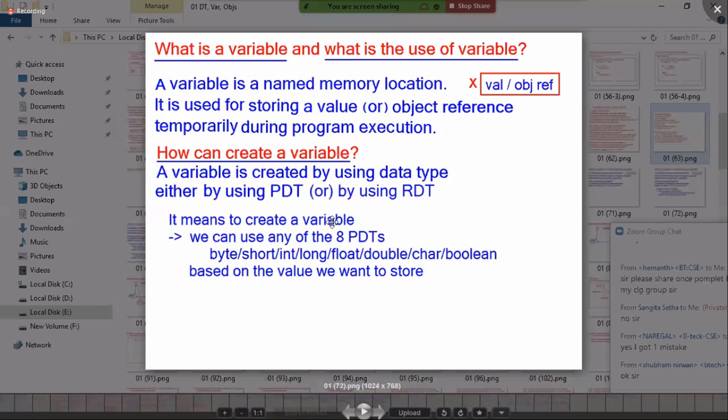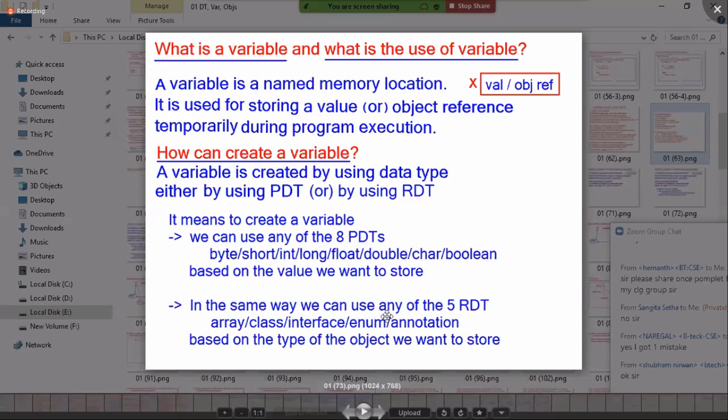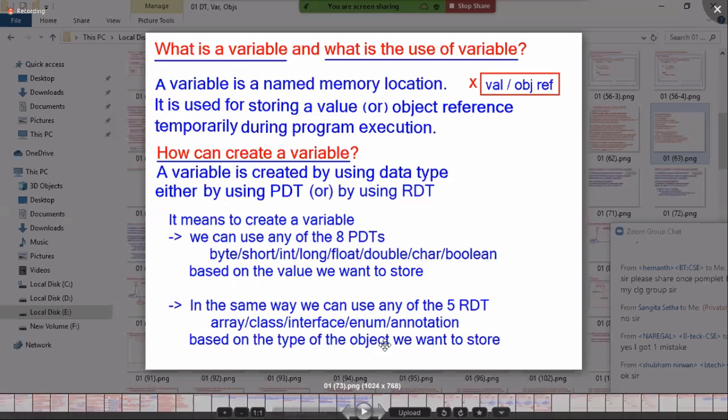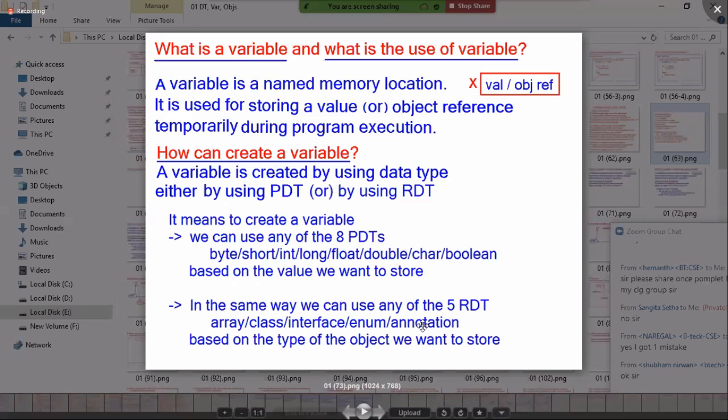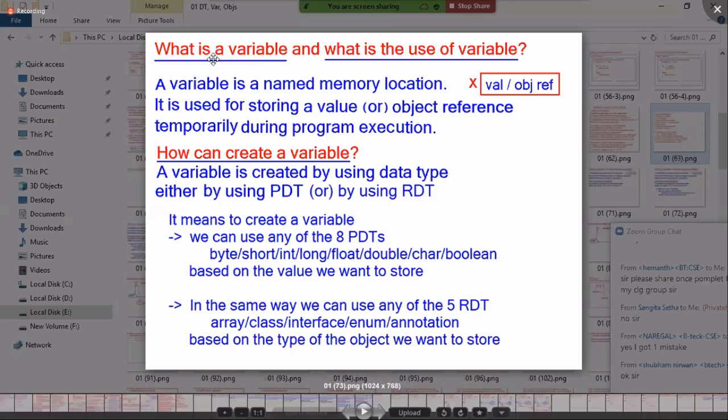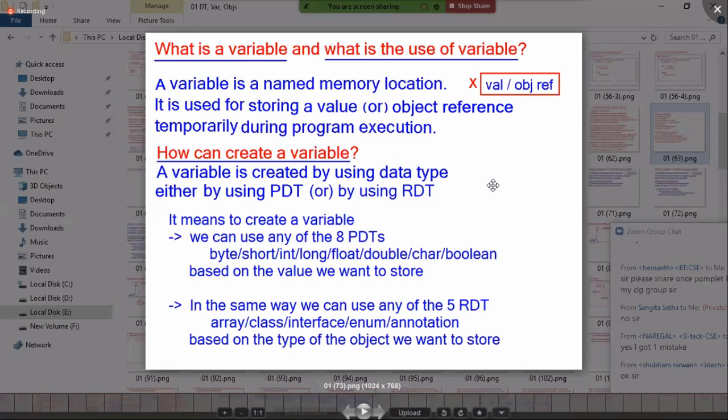It means to create a variable, we can use any of the 8 primitive data types based on the value we want to store, or in the same way, any of the 5 reference data types based on the type of the object we want to store. Based on the type of value, primitive data types; based on the type of object, reference data types we must use. I hope everyone understands these 3 points: what is a variable, why a variable, how to create a variable? Any questions?